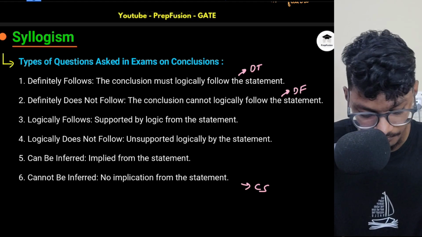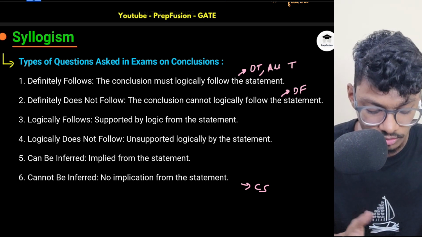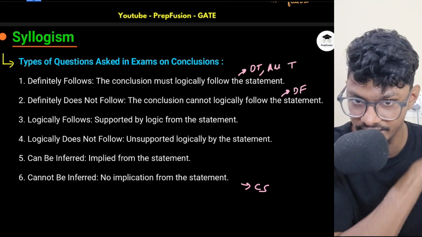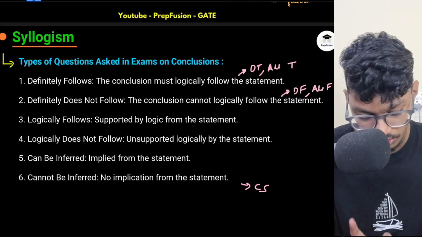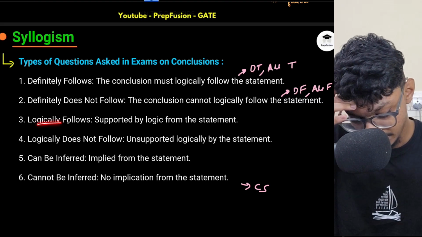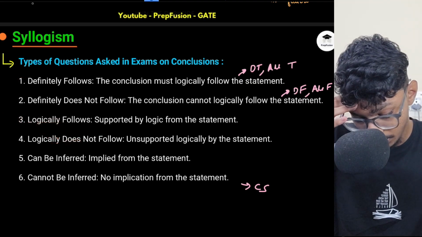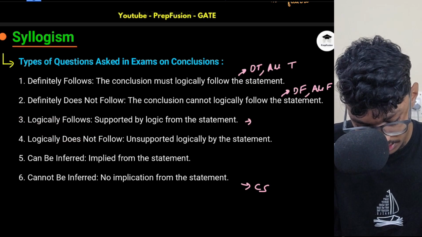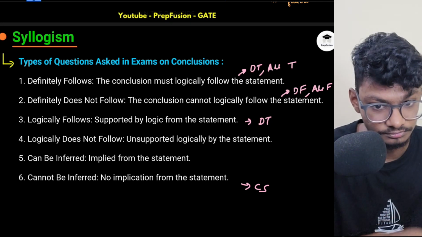Okay, so when definitely true, all statements will be true, all pictures will be true, whatever pictures or cases we draw will be true. Here all will be false. Logically follows and logically does not follow are the same things. Logically follows means the statement that is given is definitely true.